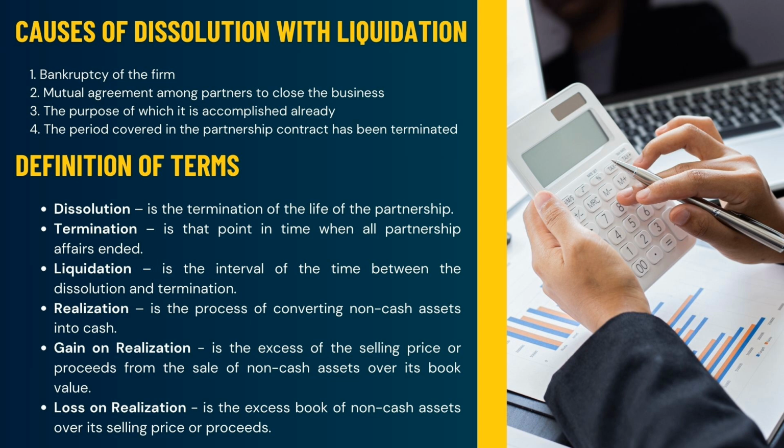And so, of course, there are causes of dissolution with liquidation. First one is the bankruptcy of the firm. The second one is the mutual agreement among partners to close the business. The third one is that the purpose of the partnership has already been accomplished. And the fourth one is that the period covered in the partnership contract has terminated.